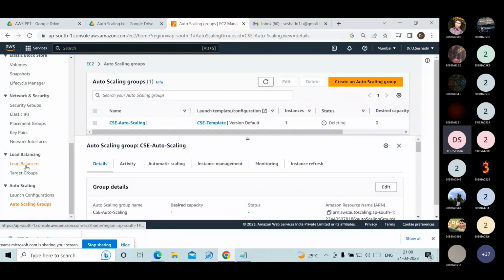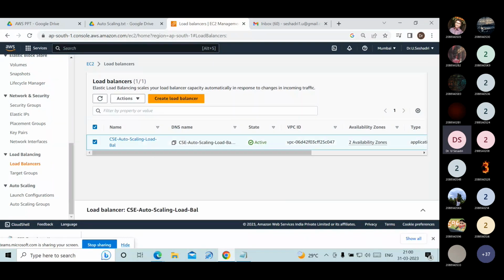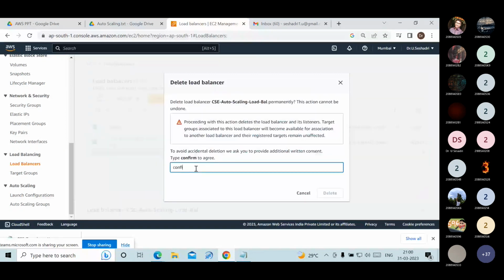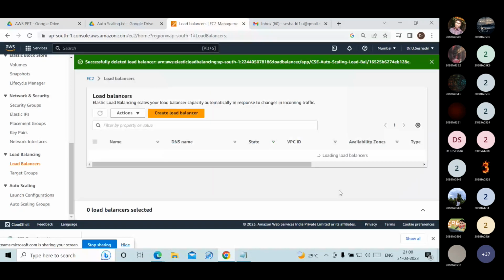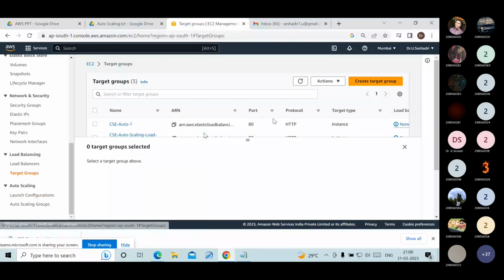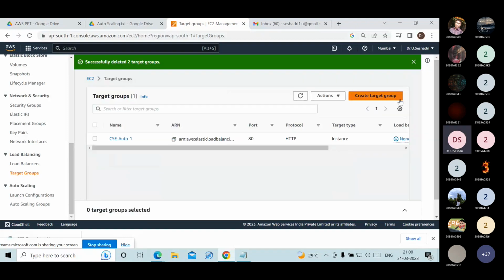Now, load balancers. One load balancer you created. Select this, go for actions, delete load balancer, confirm, delete. The load balancer is deleted. Target groups you created while applying the auto scaling, we can delete. Go for actions, delete, delete.